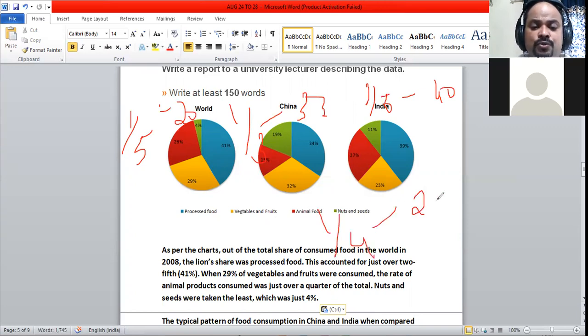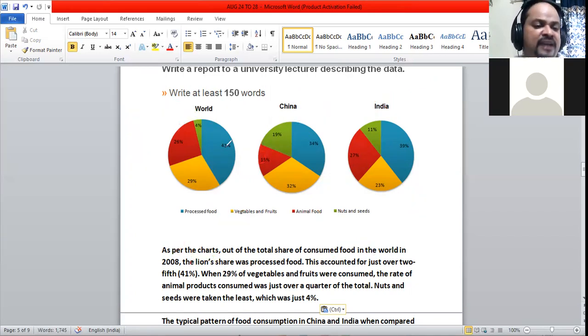A quarter, that's around 25%. 3/4, that's around 75%. We are recommended to use some of these fractions when we solve pie charts. So here the fraction used is just over 2/5. 2/5 is 40%, just over 40, so it's said in brackets 41%.